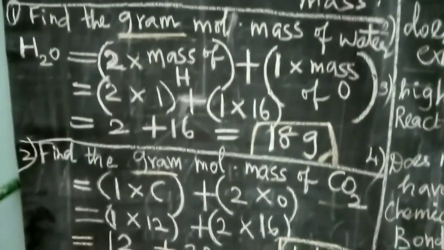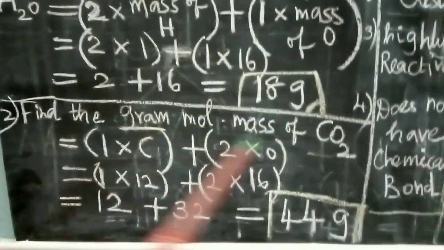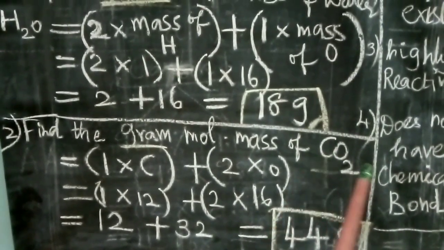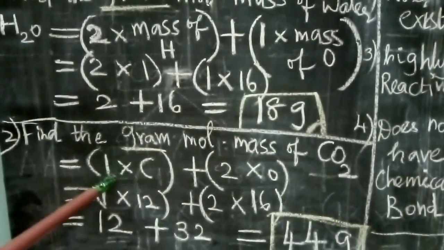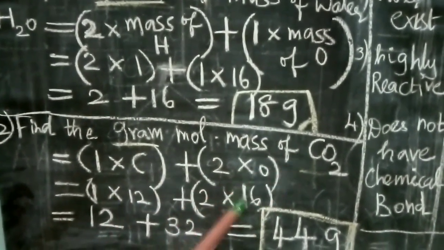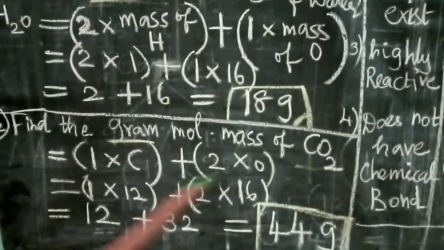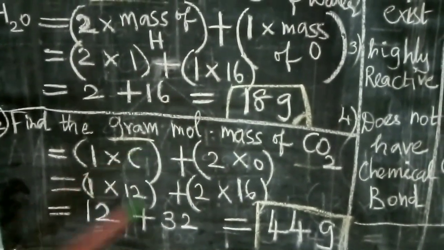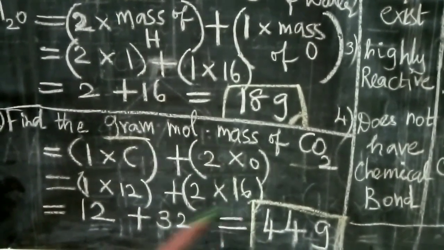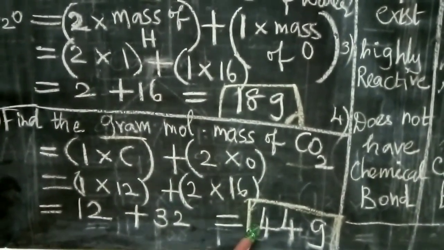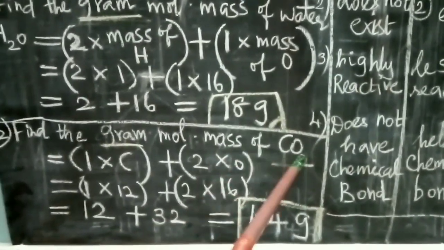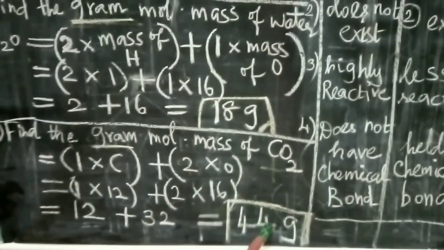In the same way, find the gram molecular mass of carbon dioxide. What is the formula of carbon dioxide? CO2. So 1 into the atomic mass of carbon plus 2 into the atomic mass of oxygen. So 1 into the atomic mass of carbon is 12. Here 2 into the atomic mass of oxygen is 16. So 12 plus 32 is equal to 44 gram. This is the gram molecular mass of carbon dioxide.